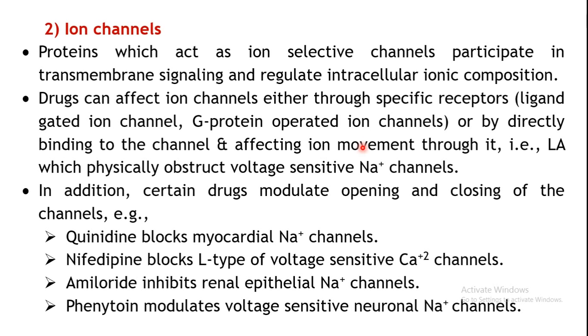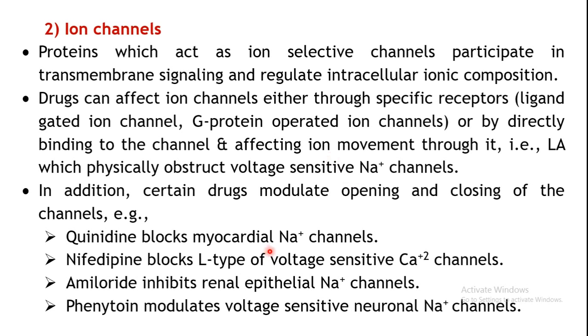So either directly they will modulate and change the flow of the ions, or they will act on certain receptors, and in turn make changes in the movement of those ions across the membrane. There are a few examples quoted here. One important example is a local anesthetic, which will stabilize your sodium ion channels in the neuronal membrane. Because of this the sodium ions will not be able to flow. Then another example is quinidine.